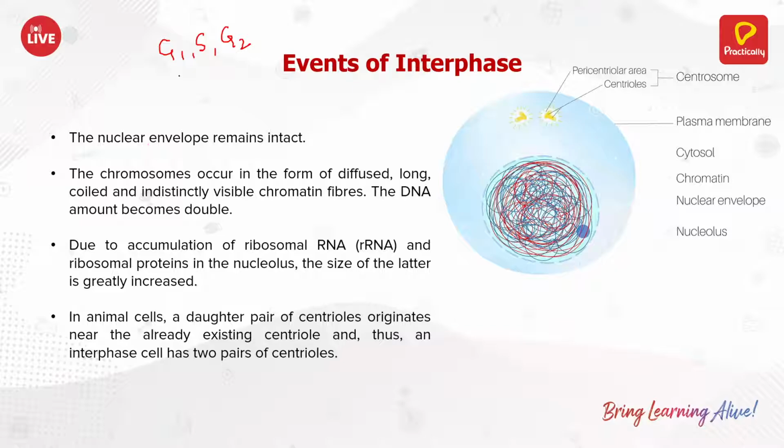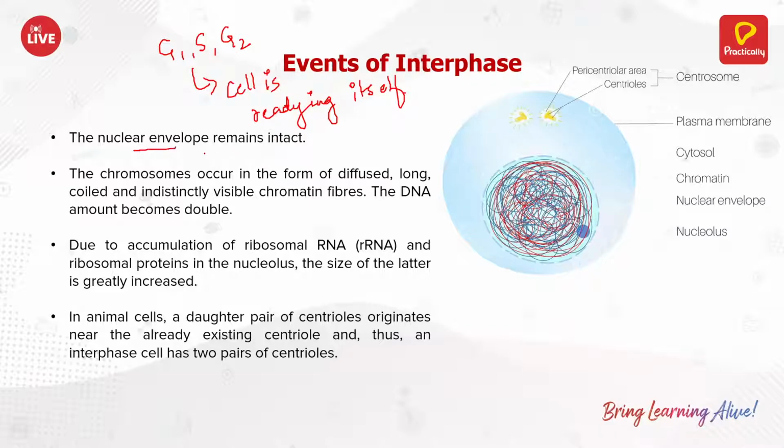In this stage, as I said, the cell is readying itself to go for the cell division.